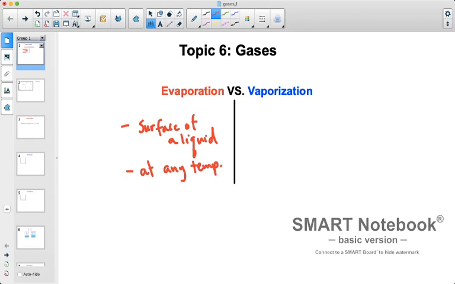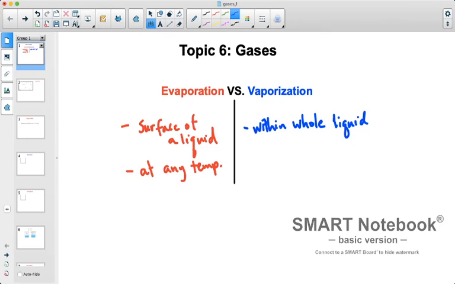Now, when we contrast that to vaporization, you should remember that vaporization actually takes place within the whole liquid. Not just the surface, but the center, the bottom, the sides, everywhere.